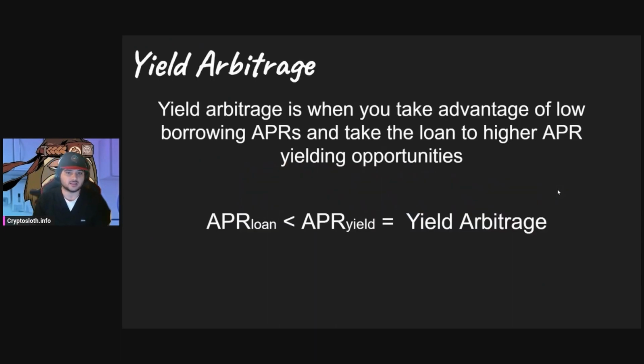Well, quite simply, it is when you take advantage of low borrowing APRs or APYs, take the liquidity that you got from that loan and put it into a yield generating opportunity with an APR that's higher than the interest rate that you're paying on that loan. So you have a yield arbitrage opportunity if the APR of your loan is less than the APR of your yield, because you're earning more in that yielding opportunity than you are generating debt via the loan that you took out.